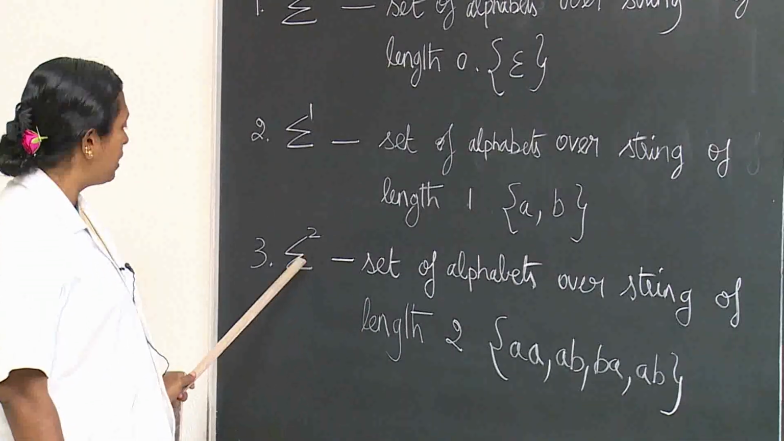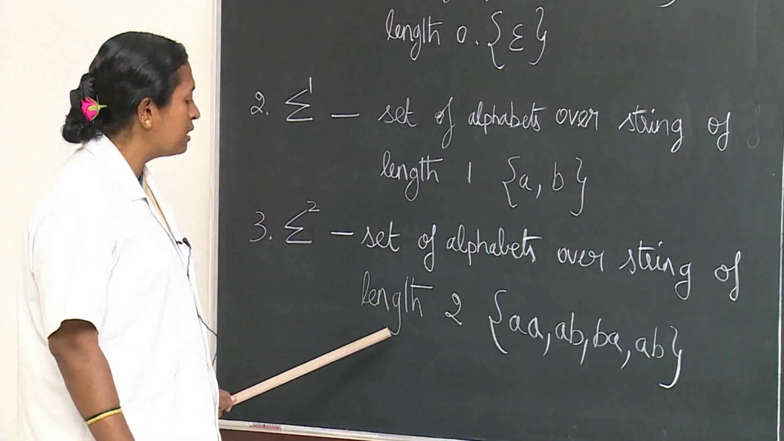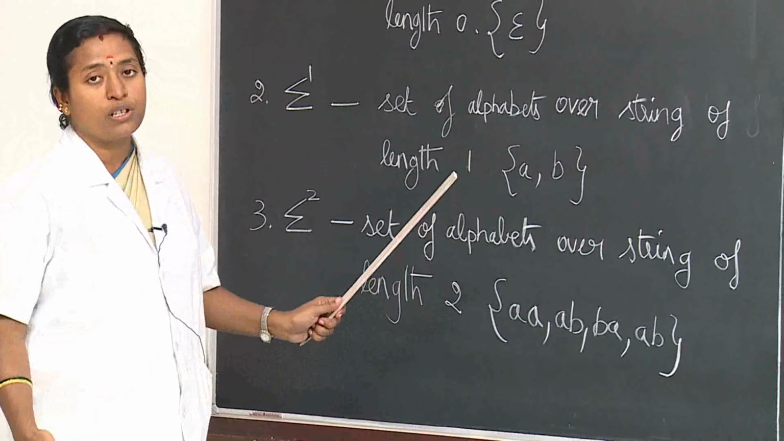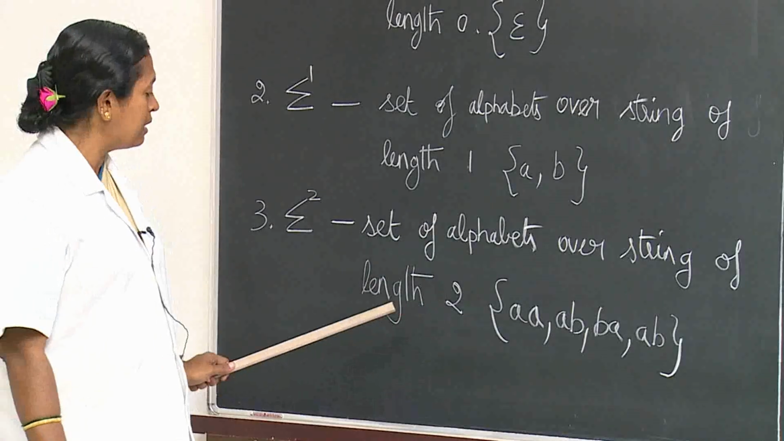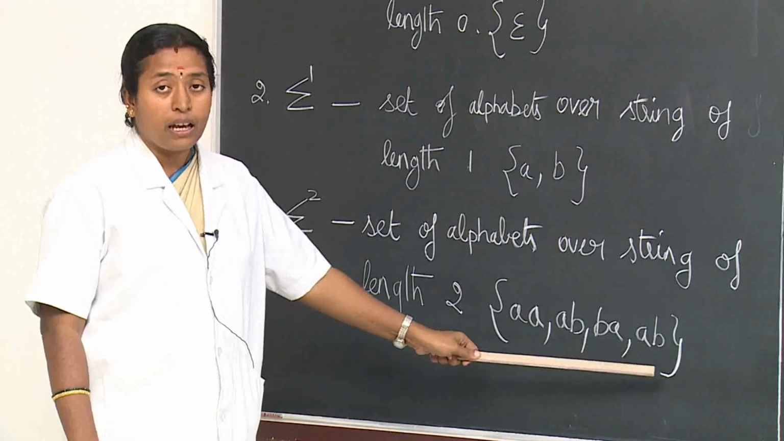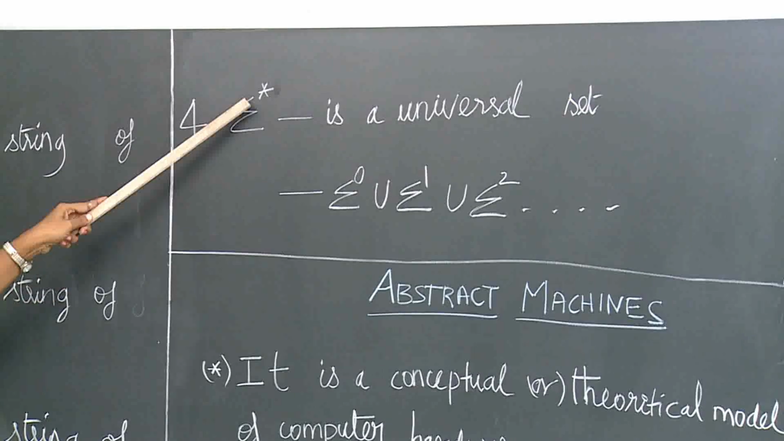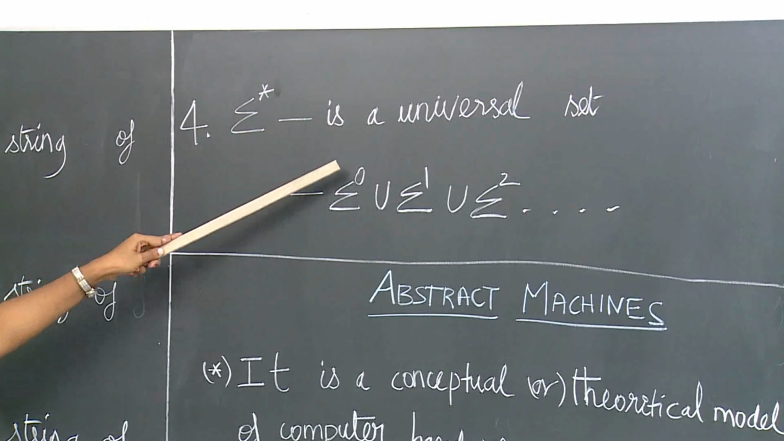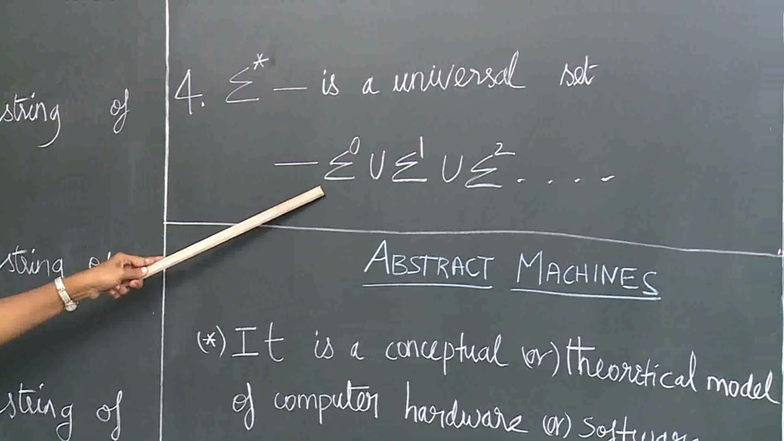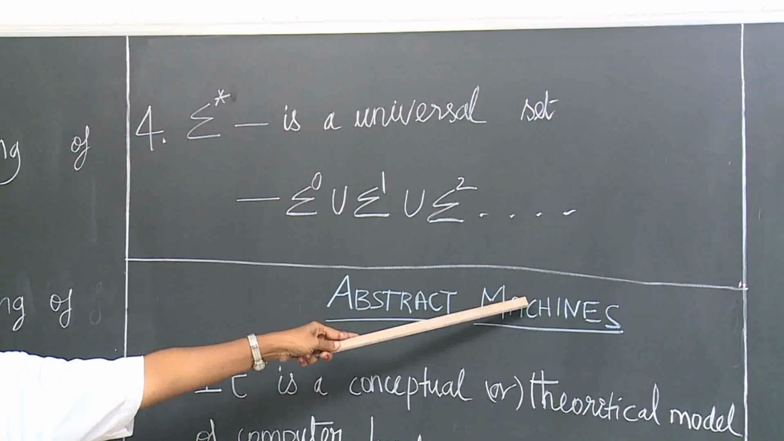Next one is sigma power 2, that is the set of strings of length 2 over the alphabet. You have already seen strings of length 2. If you have chosen the alphabets A, B, then for length 2: AA, AB, BA, BB. And finally we can see the universal set, that is sigma power closure, known as the universal set. It is the combination of all, that is sigma power 0 union sigma power 1 union sigma power 2, etc.